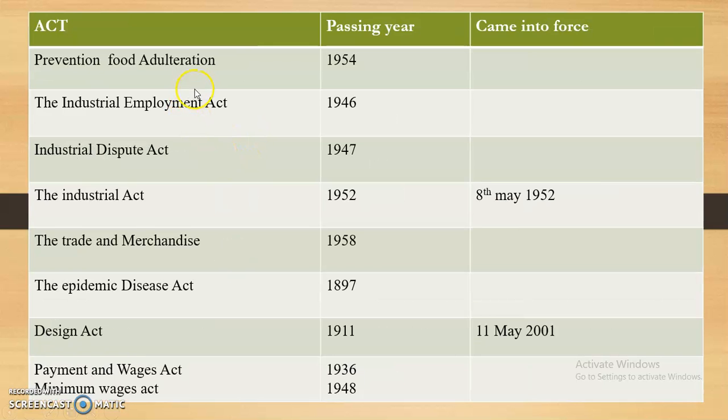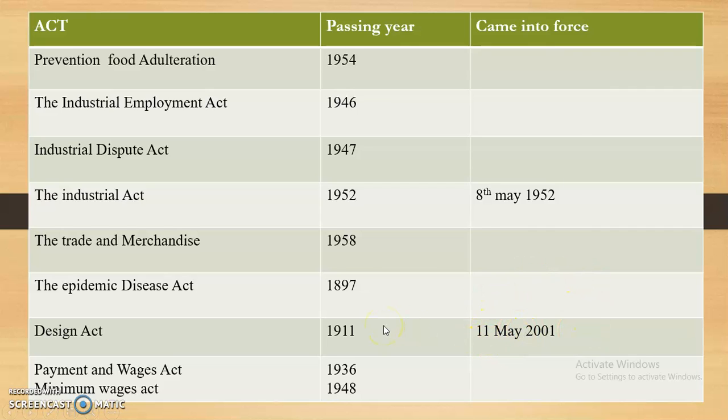Then the Prevention of Food Adulteration Act, 1954. Then the Industrial Employment Act, 1946. Then the Industrial Disputes Act passed in 1947. Then the Industrial Act passed in 1952 and came into force the same year. The Trade and Merchandise Marks Act, 1958 passing year. Then the Epidemic Diseases Act passed in 1897, and the Designs Act passed in 1911 and was amended and came into force after 11 May 2001. So this is the modified Designs Act.